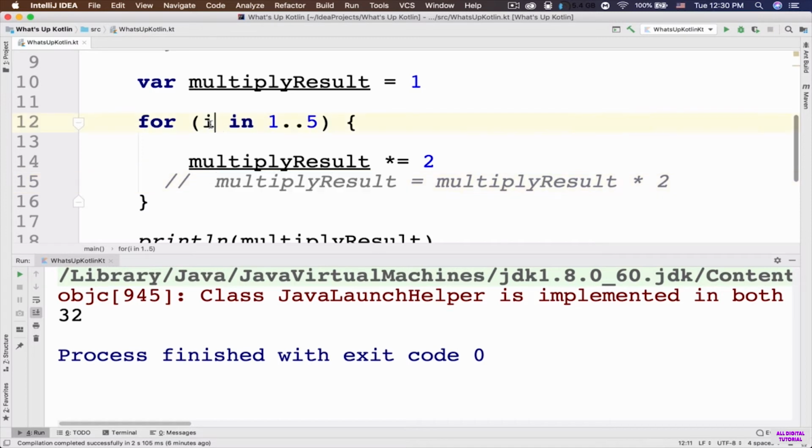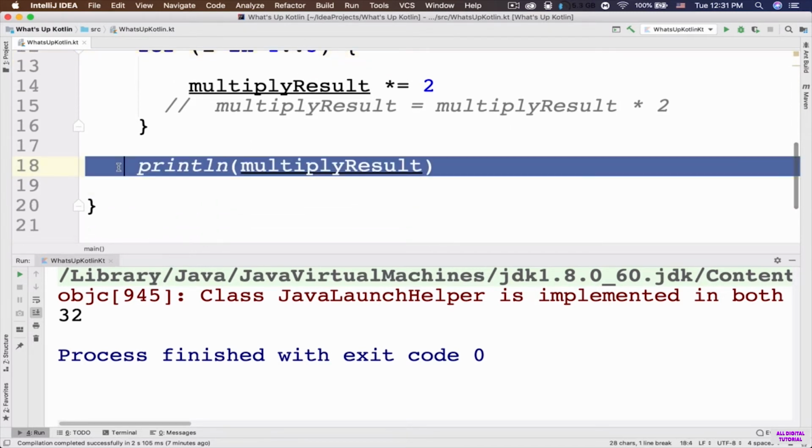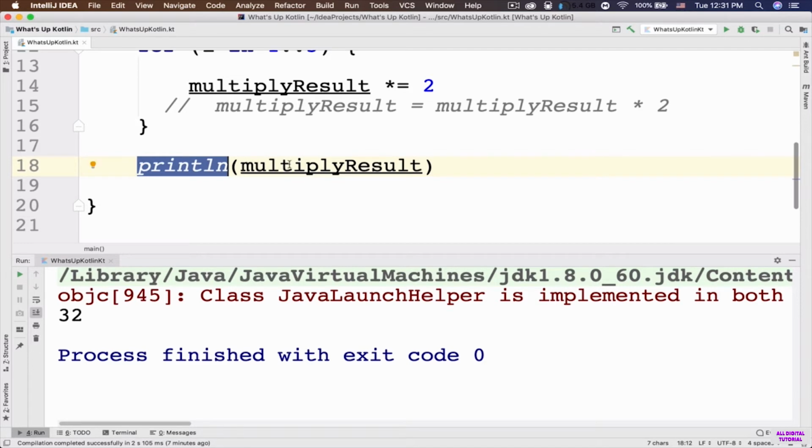So here the I cannot be equal to the next element in this range because the range is finished. It is from 1 to 5, and it is finished now. So this condition inside the parenthesis is now false. It is not going to be executed anymore. So it's going to skip this for loop, and it's going to go to the line of code in line number 18, and execute this code. So it's going to print out multiply result to the console, which is number 32, as you can see here.